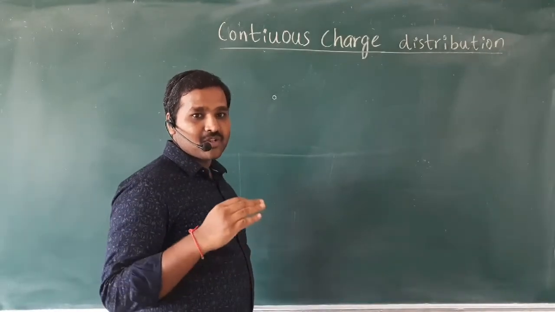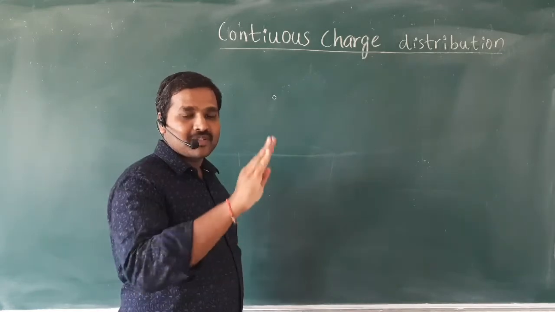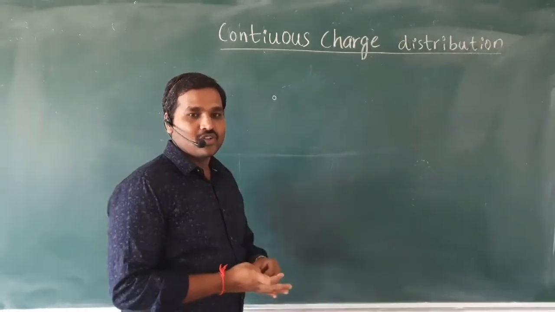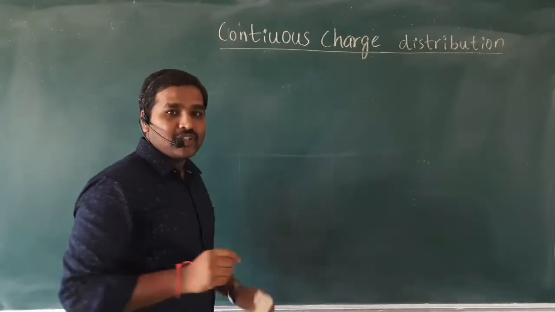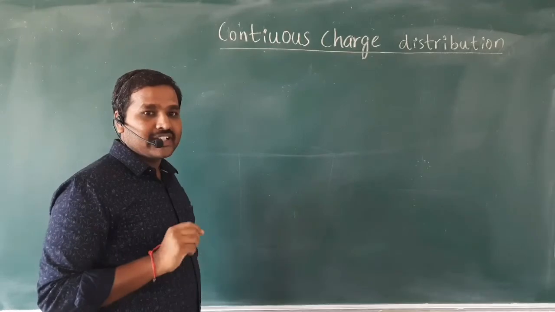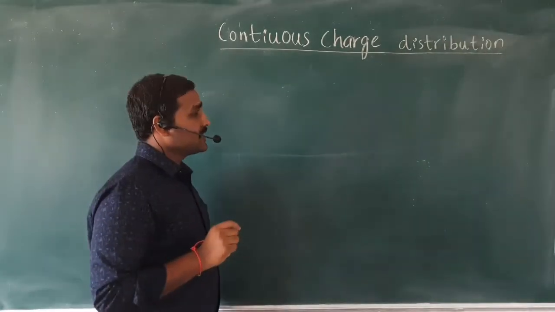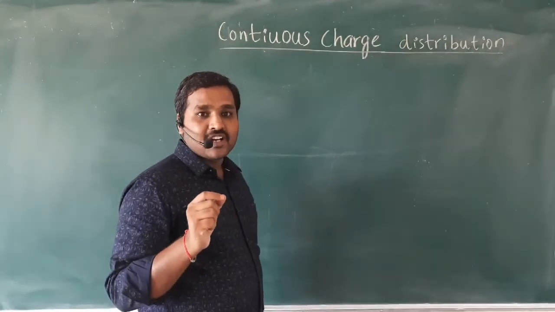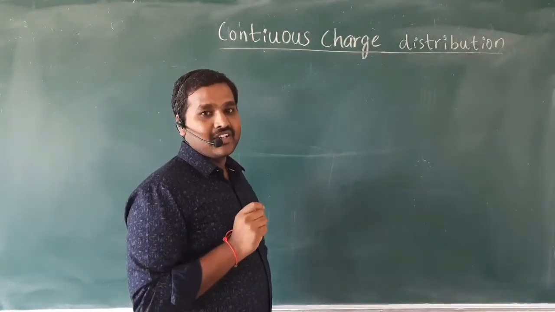There are a large number of charges distributed over a metal wire or some surface or a volume. For that, it is not possible to consider individual charges, or to count every charge. So we will neglect the quantization of charge and consider something called charge distribution or charge densities.